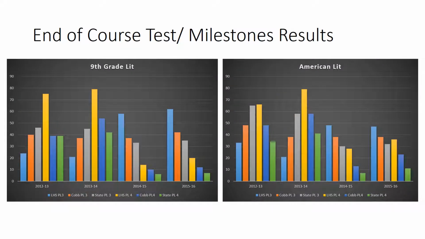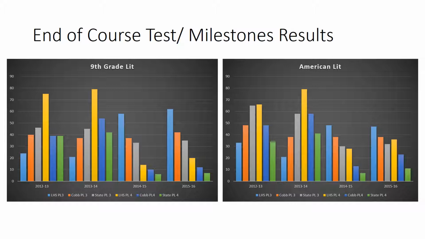If we move into the English exams, the 9th grade lit test and the American lit test, you can see 9th grade lit is a place where, again, maybe Lassiter, when it was at the EOC, was doing some struggling. But what's really going on here, it can look like we have fewer people either meeting the standard than the state and the county do. But really what's going on is that there are so many kids exceeding the standard that there's just not that many left to simply meet it. I think we had 99% meets and exceeds that year.